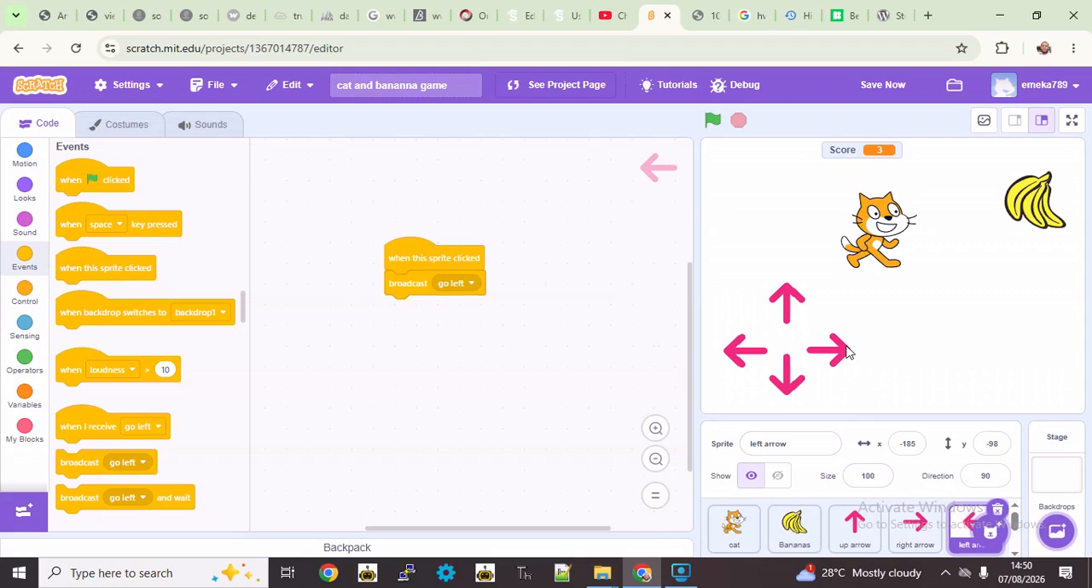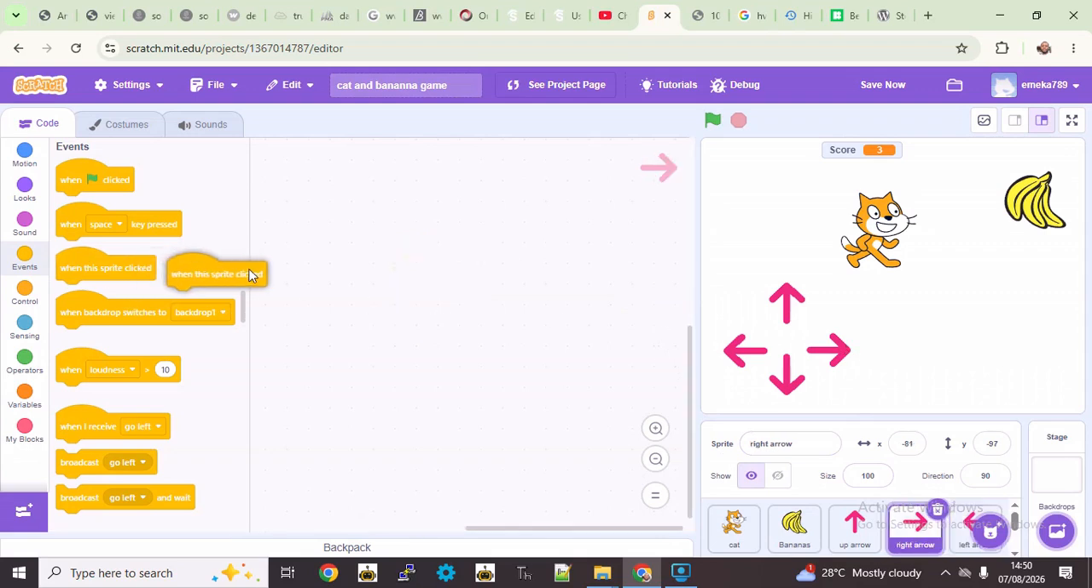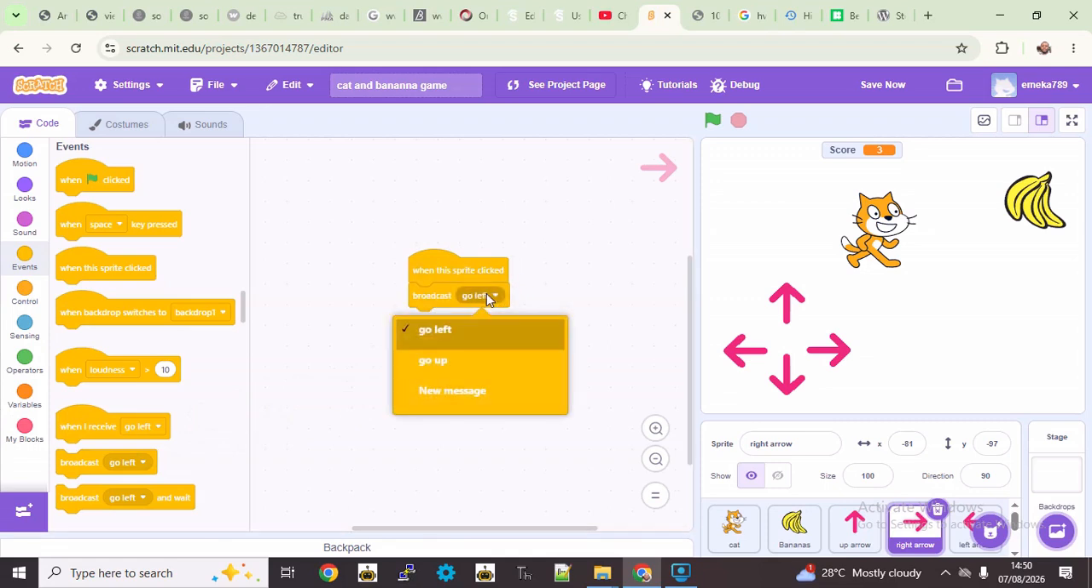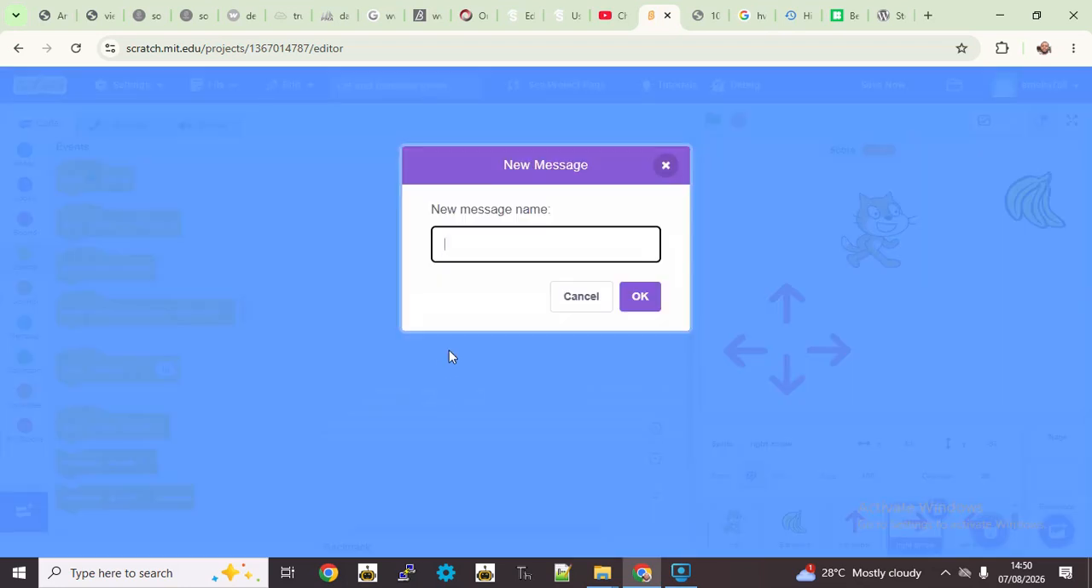Now for the right arrow, double click on it, same thing, when this sprite clicked, send the broadcast message. So what should the message be this time around? Of course, we type a new message and it should be go right.